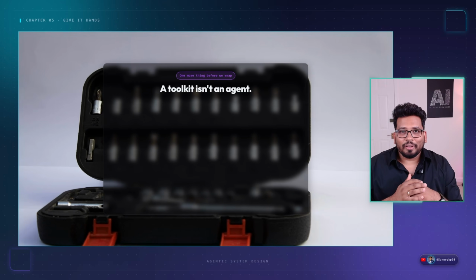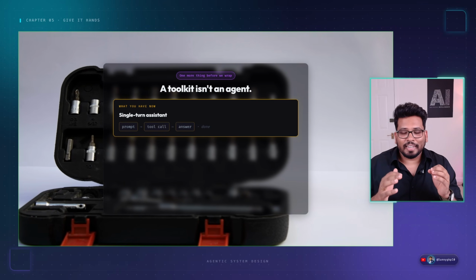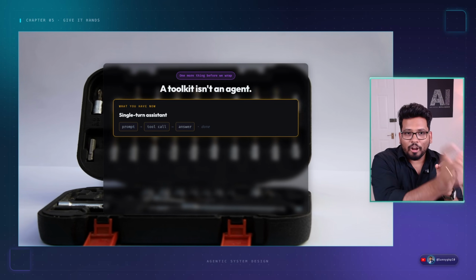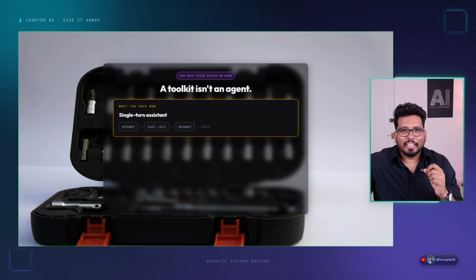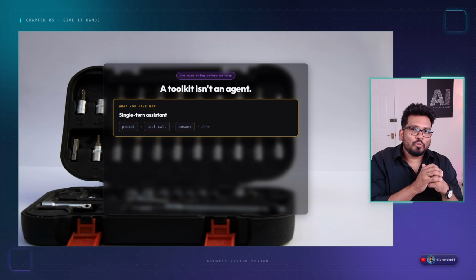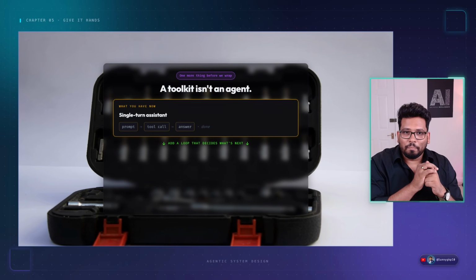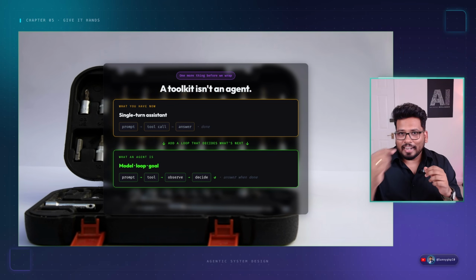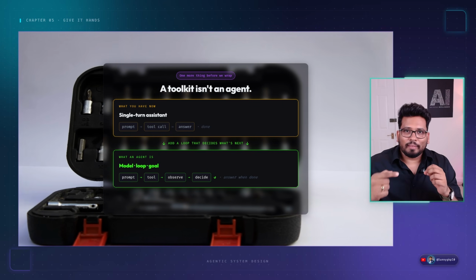So now a toolkit. We have a toolkit, but that isn't an agent. For example, we give a single prompt, the LLM makes some tool call, and then it gives you the answer. It's a singleton. It's not an agent. What's missing is a loop. Take the example of a coding agent.